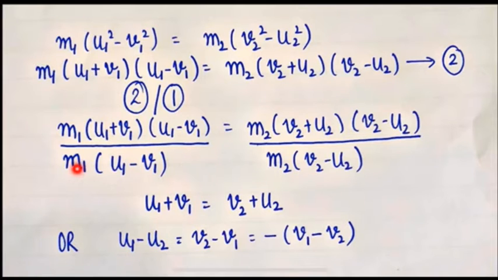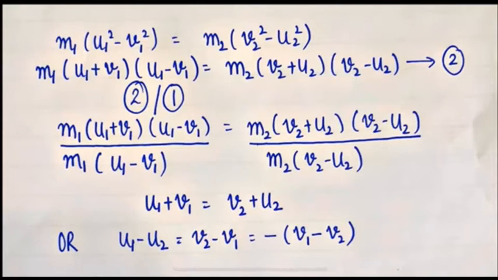m1 will cancel each other. u1 minus v1 also cancels each other. Here m2 and v2 minus u2 cancel each other. So we are left with u1 plus v1 is equal to v2 plus u2. Rearranging this equation, we will get u1 minus u2 is equal to v2 minus v1. Taking minus common from this, we'll get minus v1 minus v2.